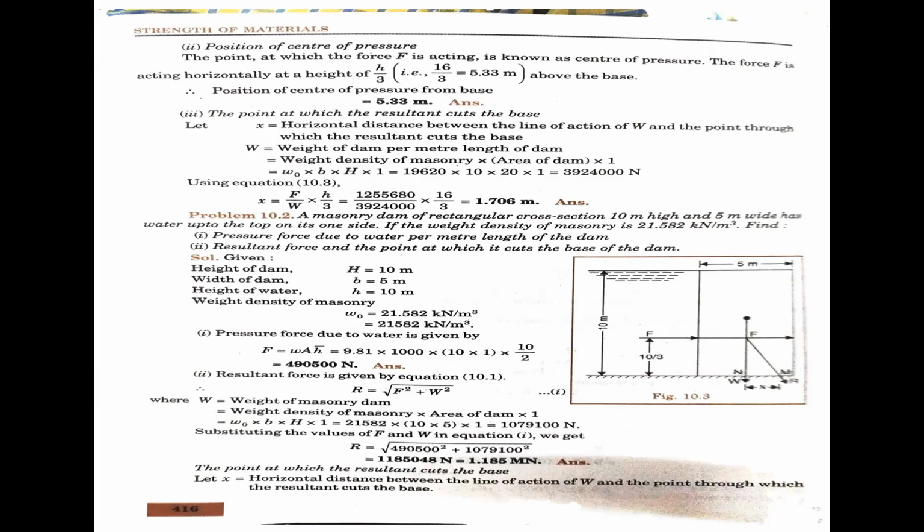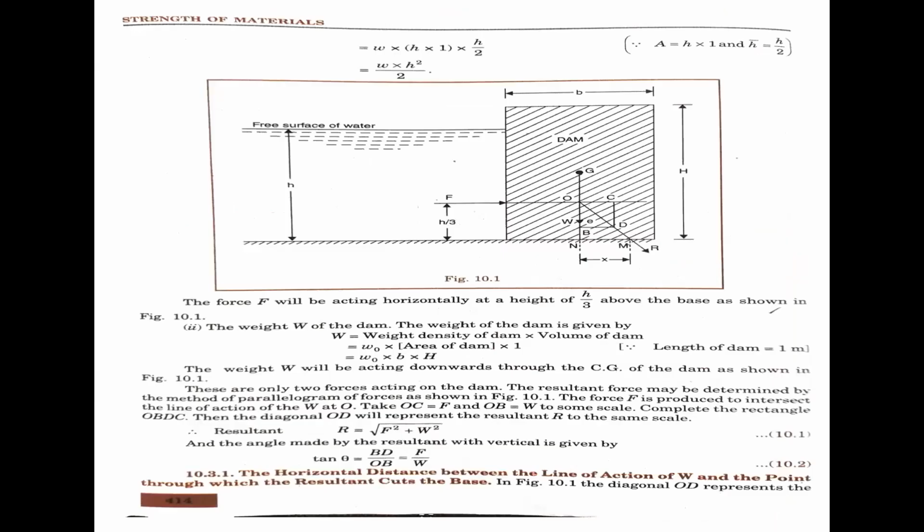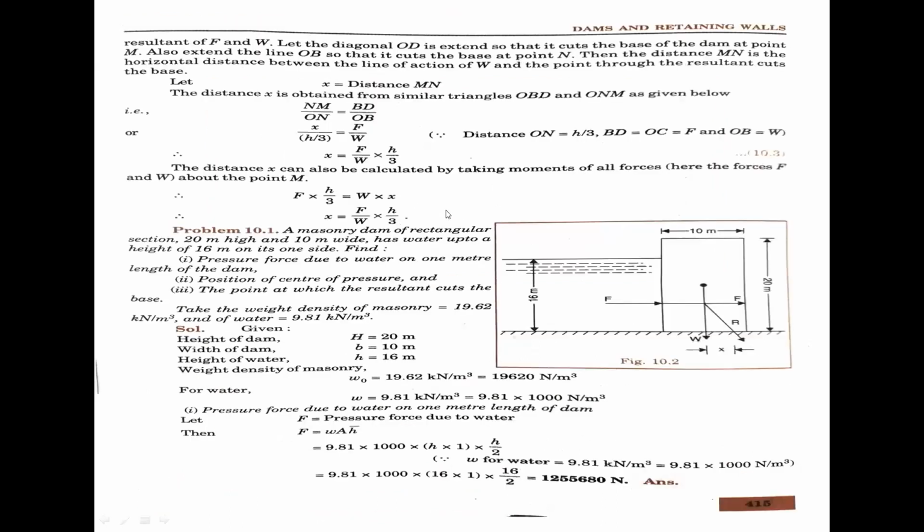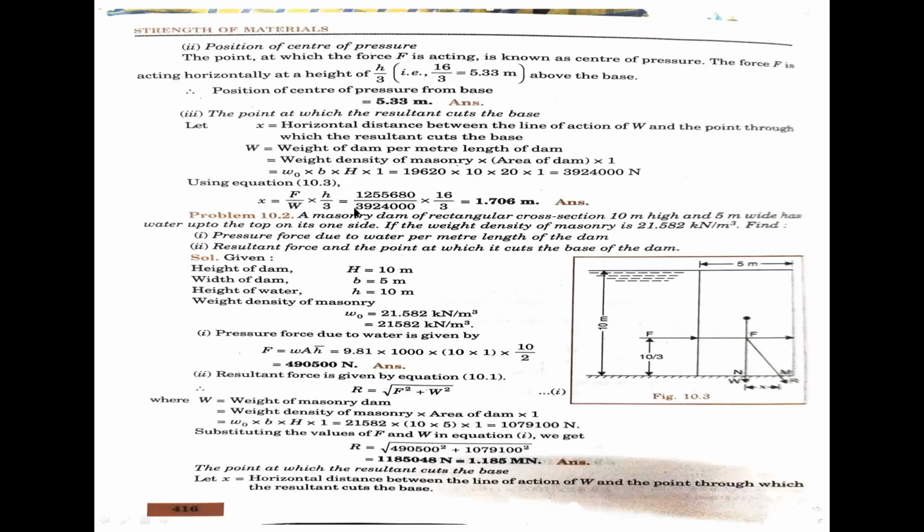The position of center of pressure from the base is 5.33 meters. You have to see the diagram from the last derivation. The force is acting at h by 3. For the second condition, you use the formula h by 3, substitute the h value 16 by 3, 5.33 meters above the base.